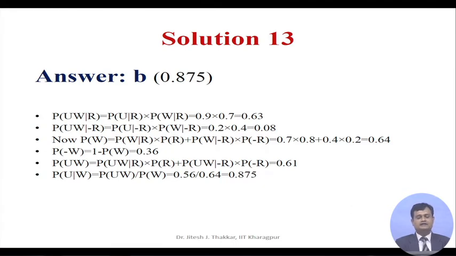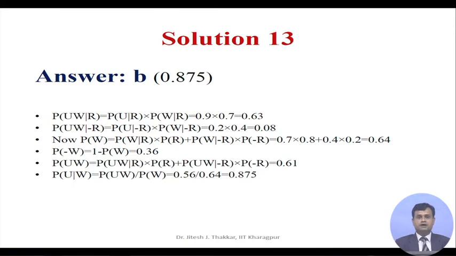Now, probability UW, that people will bring the umbrella when the grass is wet, can be expressed as PUW equal to PUW given R into PR, plus PUW given not R into probability of not R, equal to 0.61.